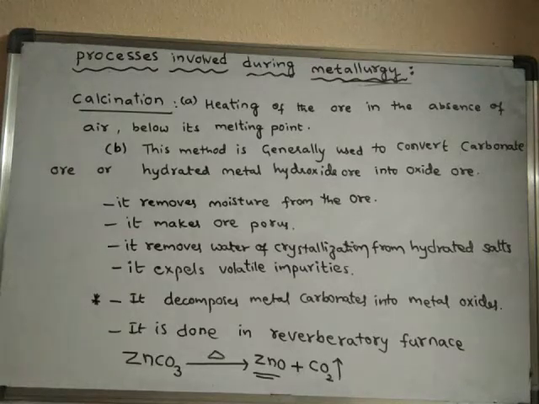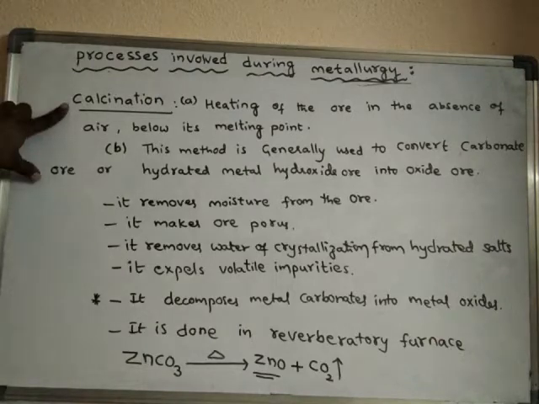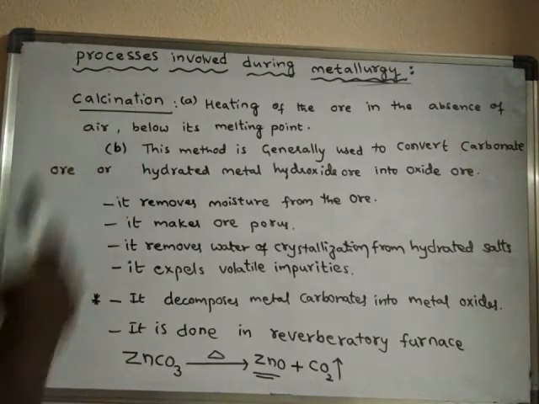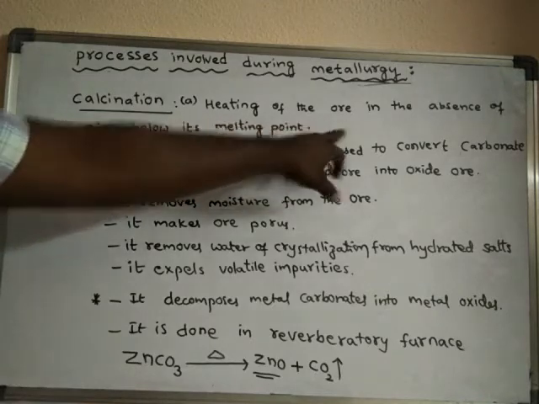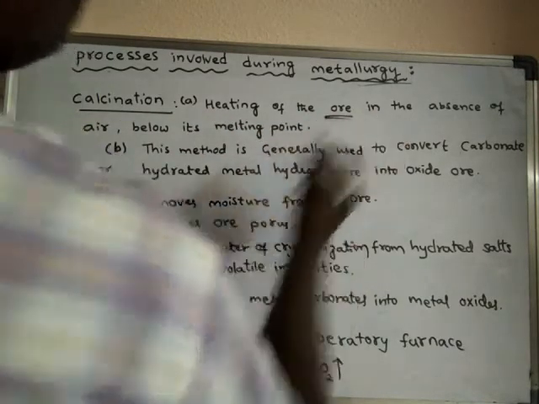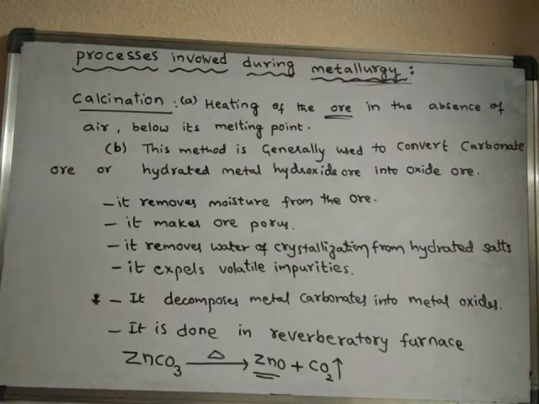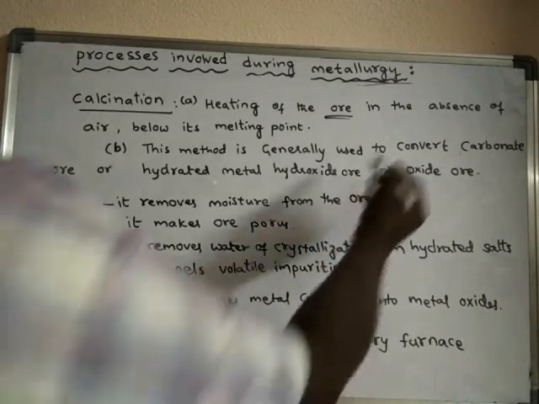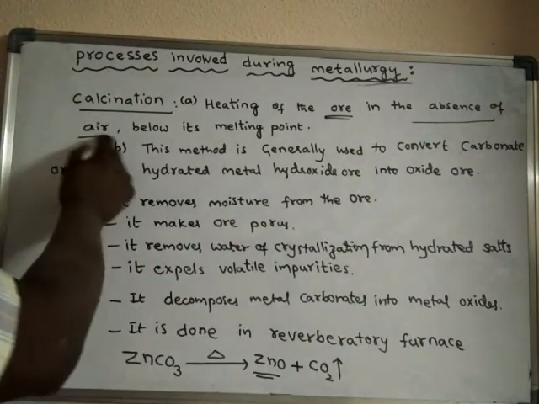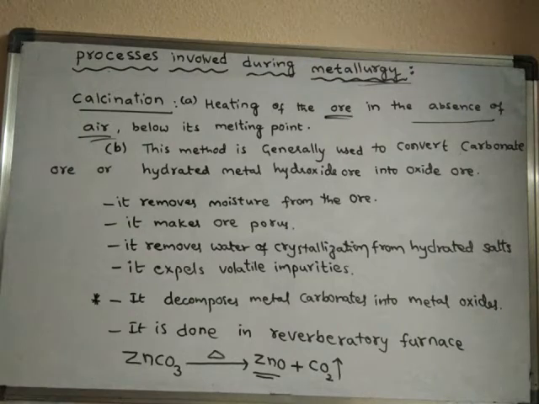So how to convert the other ores into oxide ores? There are different methods. One of the methods is calcination. What is calcination? Calcination is nothing but heating of the ore. That means ore is heated. Ore other than oxide ore, if any other ore is present, that ore is heated in the absence of air.